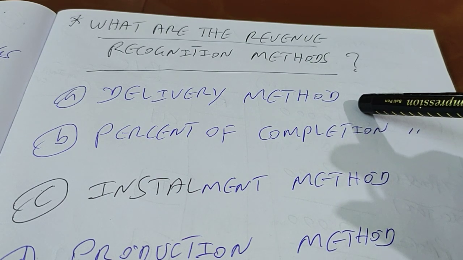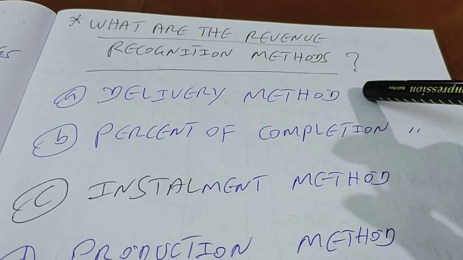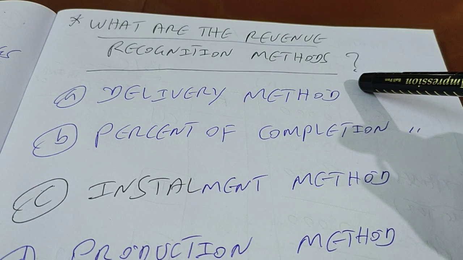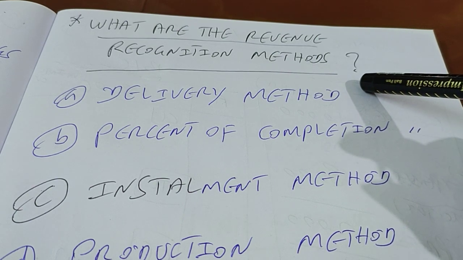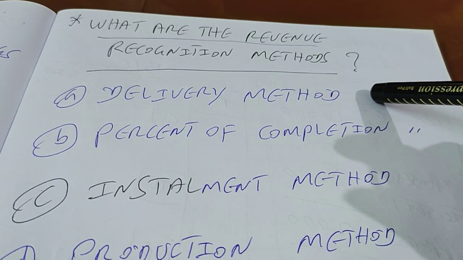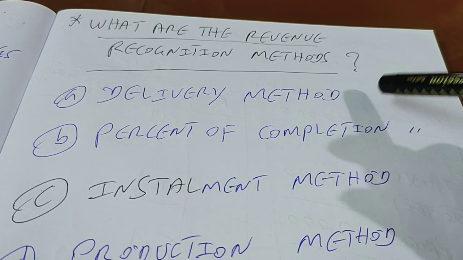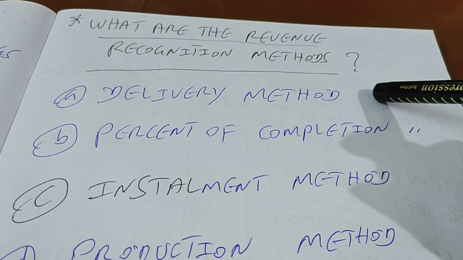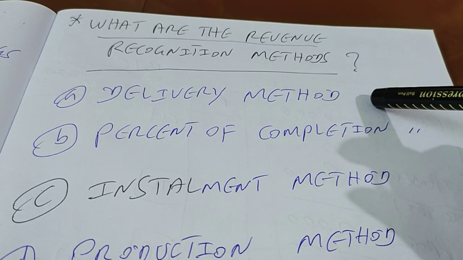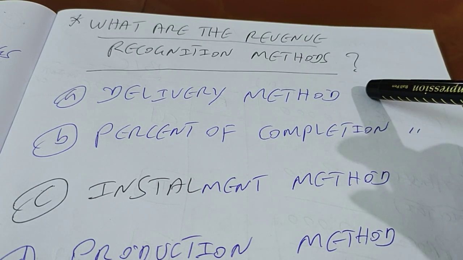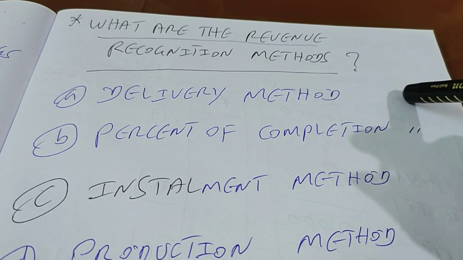An example is Amazon. In this COVID-19 period, all of us are getting things through Amazon. So Amazon can recognize revenue the moment it delivers the ordered items to the customer. That means the revenue is recognized upon delivery.